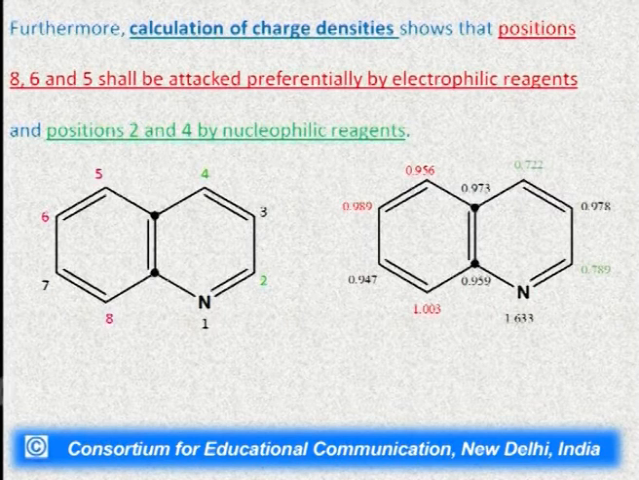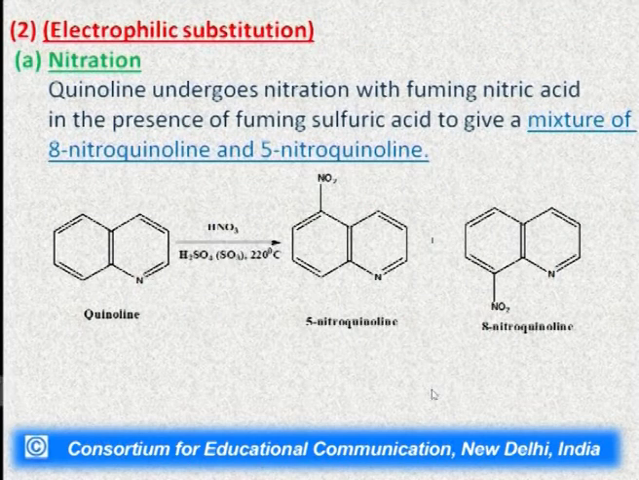Here it is only 0.722 at position number 4 and at position number 2 it is 0.789, which is lesser than the charge density present on the carbon number 5, 6 and 8. So, by the calculation of charge density, we can also decide which position will be attacked by the electrophilic reagent and which will be attacked by the nucleophilic reagents. Here we have shown electrophilic substitution reactions.